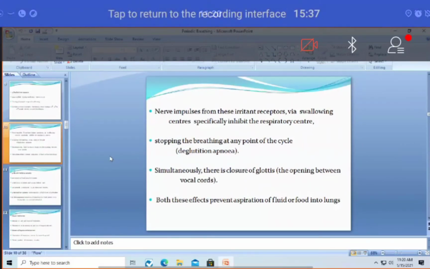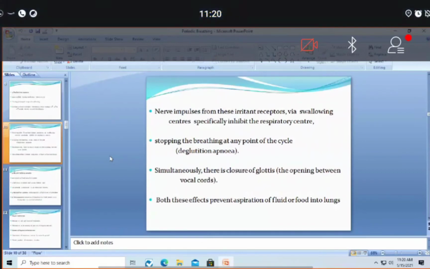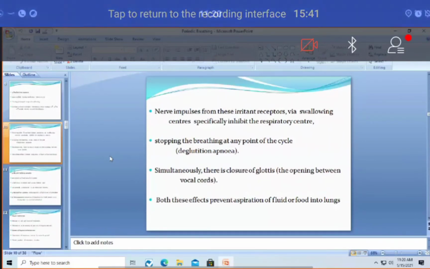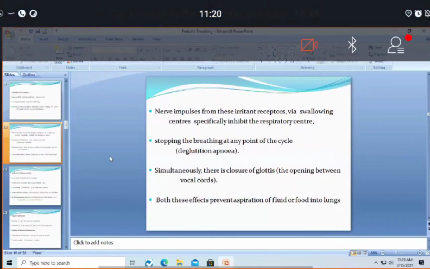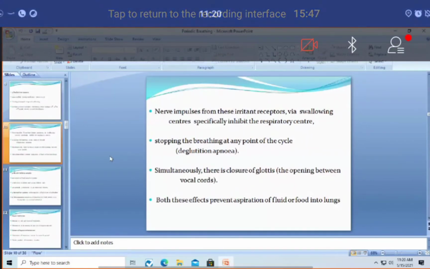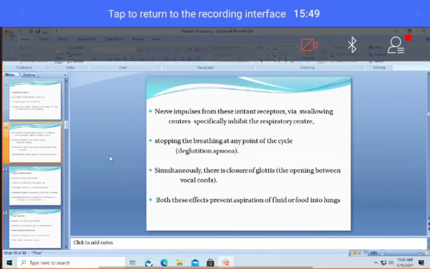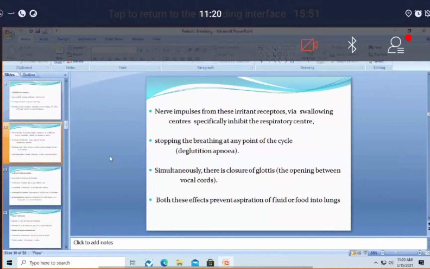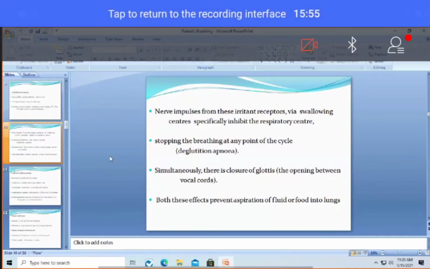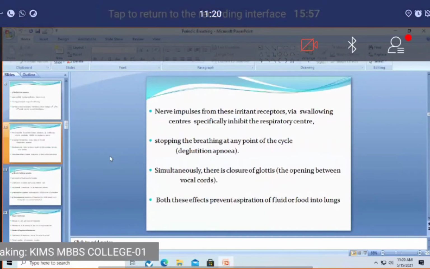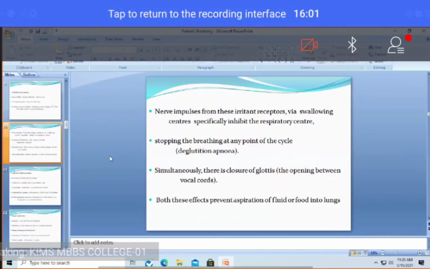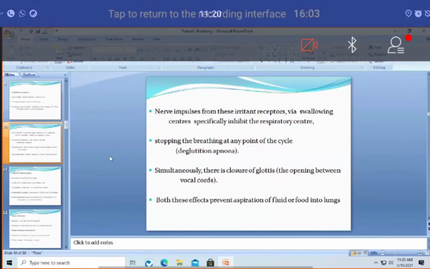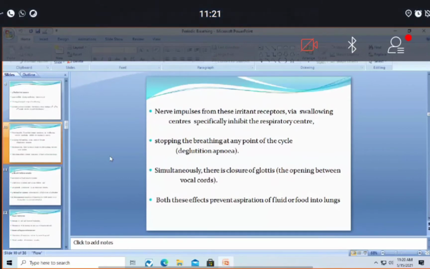Normally, this process will occur with a lot of coordination between each other so that there won't be any problem arising regularly. But when a person is in a hurry, in a rush to eat food and rush out, then some incoordination arises between this respiratory activity and deglutition activity. As a result, some of the food might slightly slip into the respiratory passage, which can cause severe hiccups or severe pain in the chest.